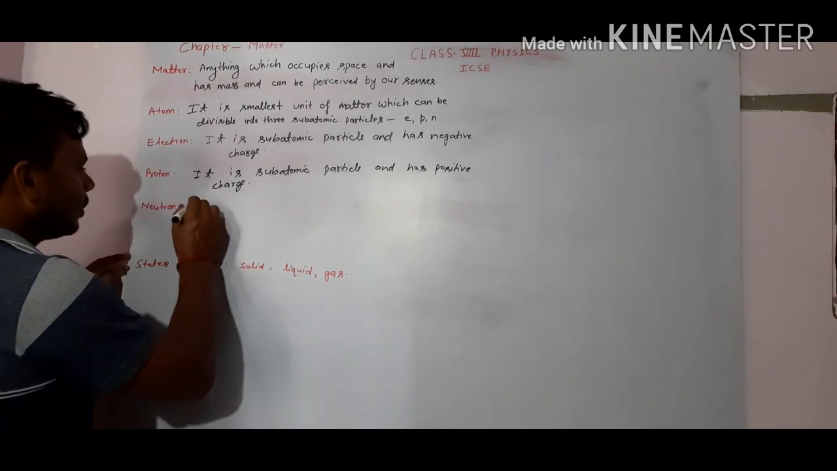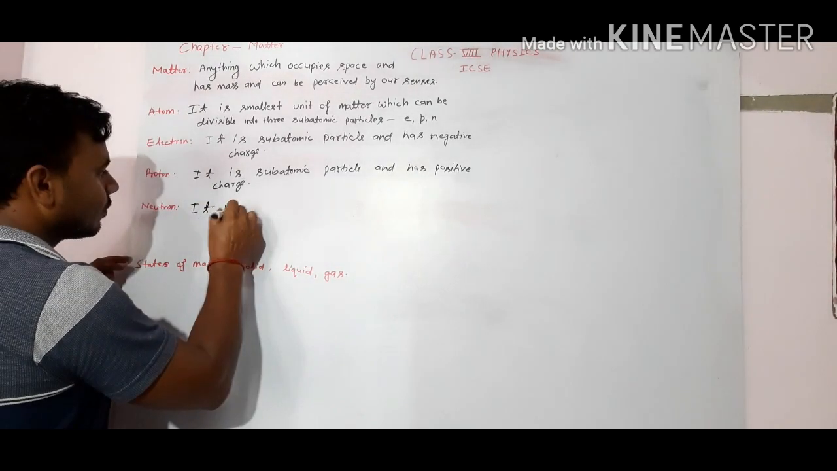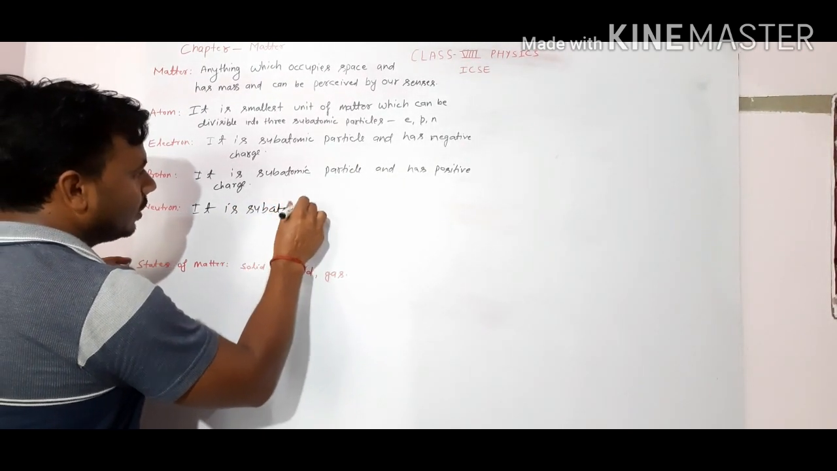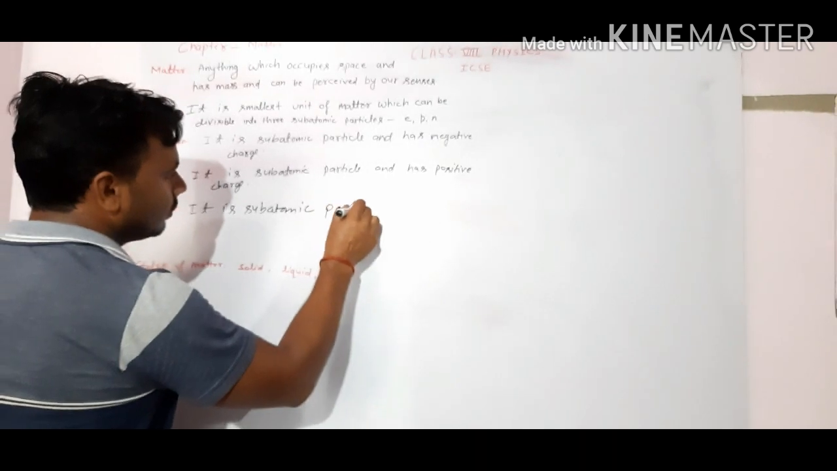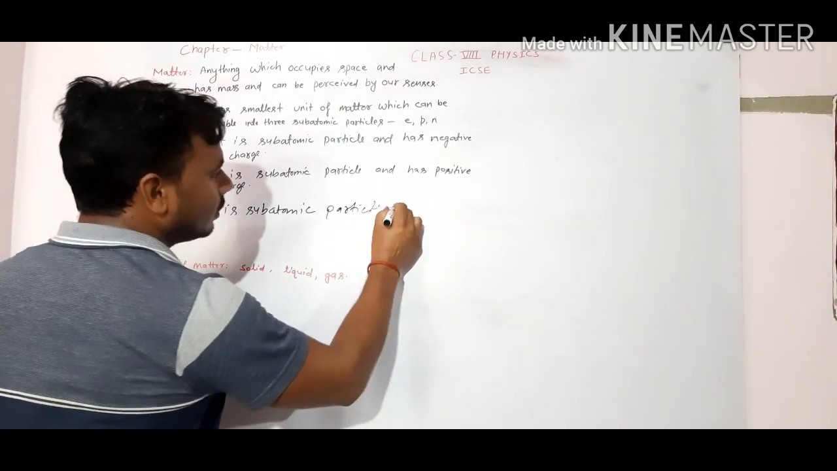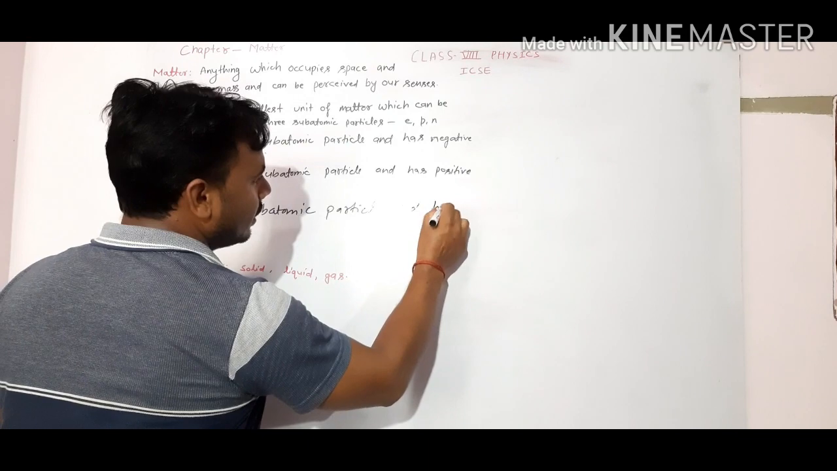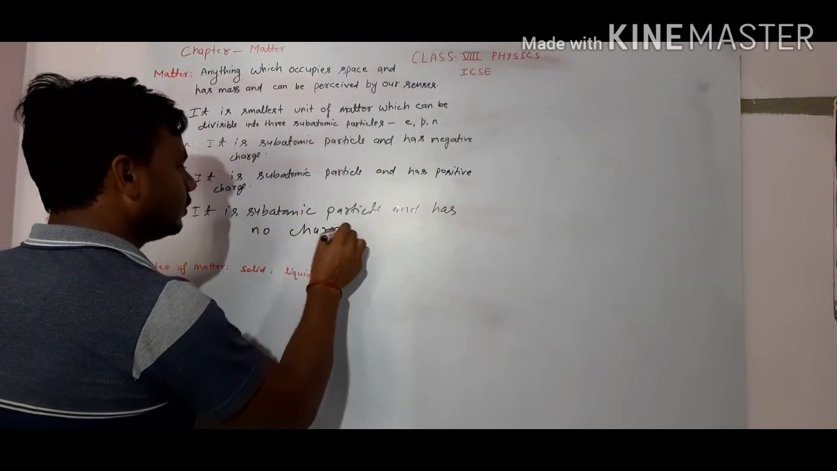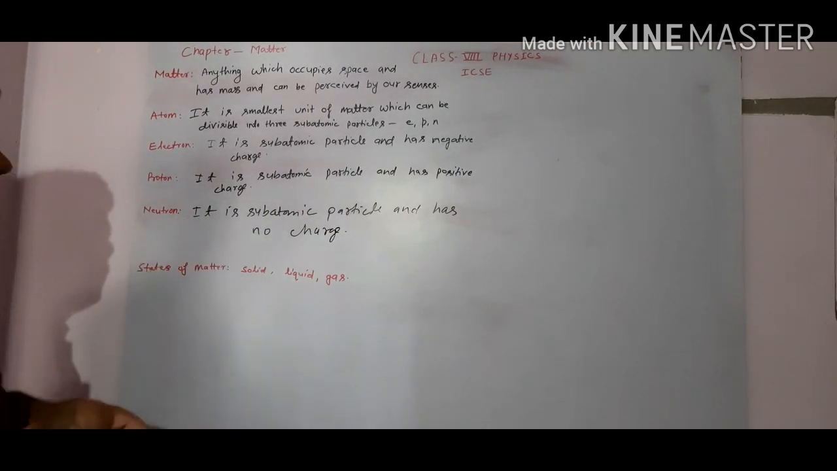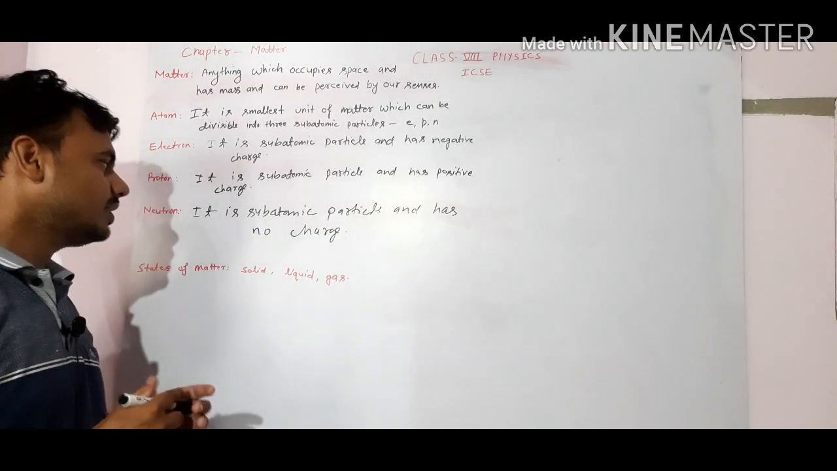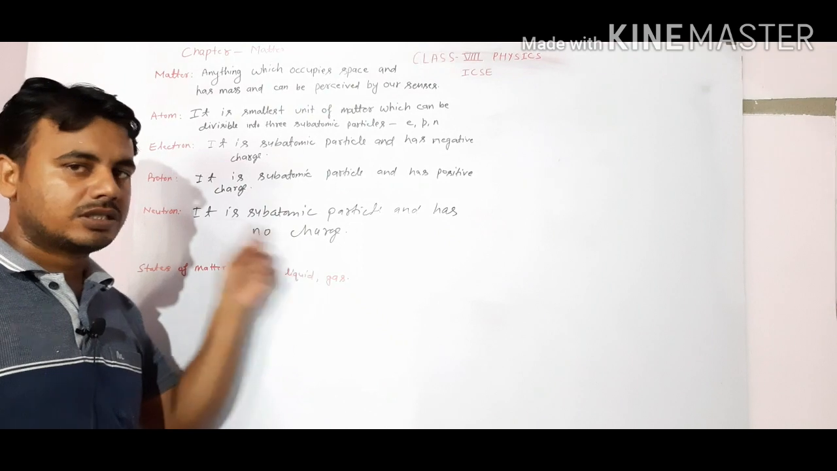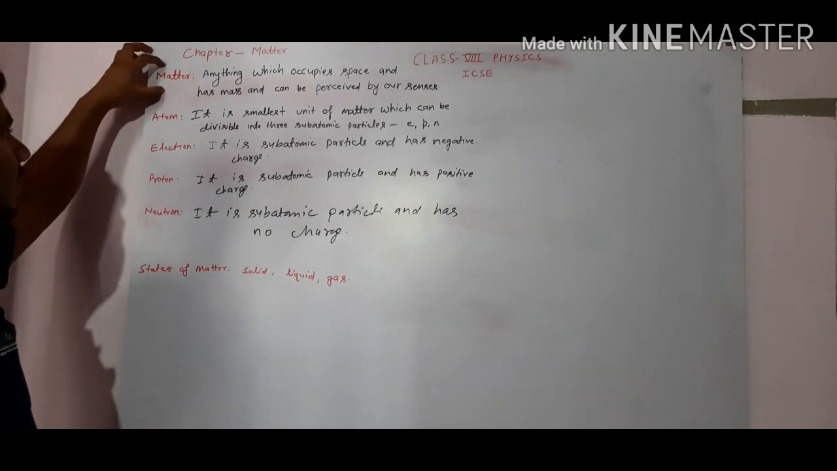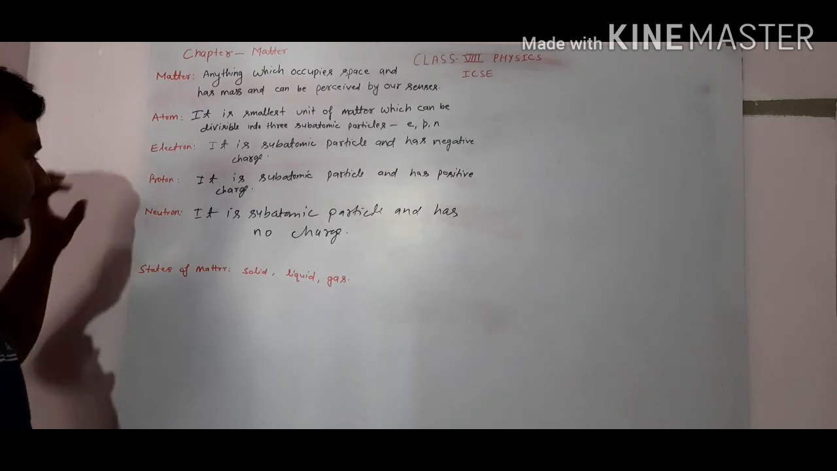What is neutron? It is a subatomic particle and has no charge. Neutron is a subatomic particle and has no charge. Means neutron has no charge, neutron is neutral. So this is matter, atom, electron, proton and neutron.